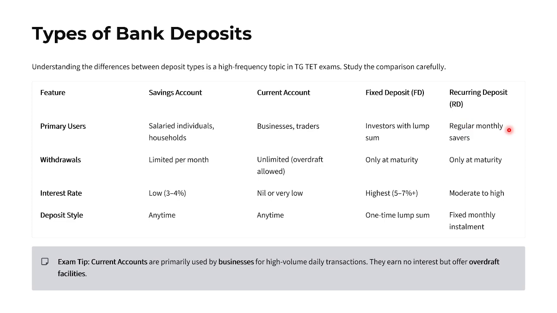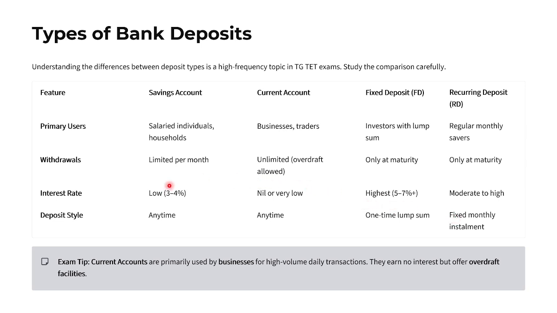Then withdrawals. In a savings bank account, withdrawals are very limited per month. You cannot withdraw any number of times. If you withdraw more times, then you will be charged. In a current account, you can withdraw unlimited times, and overdraft facilities are available. A fixed deposit can be withdrawn at maturity, and pre-withdrawal is also acceptable. A recurring deposit only at maturity.